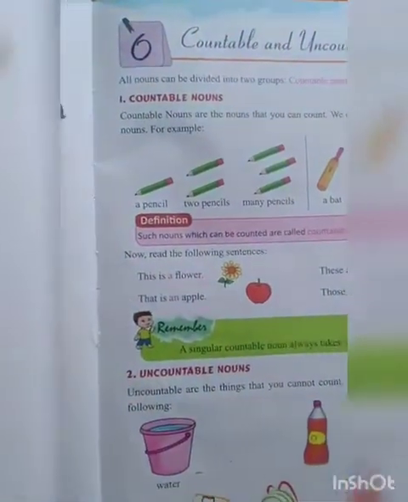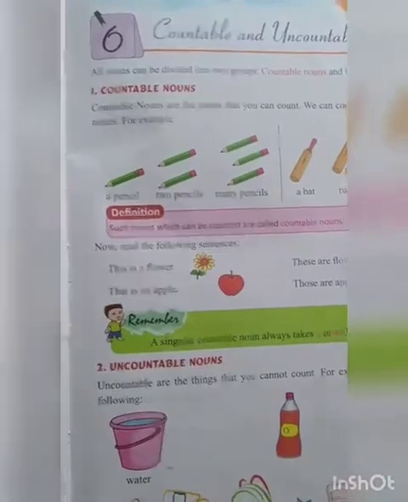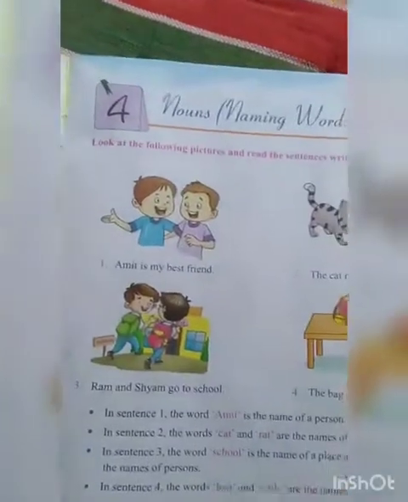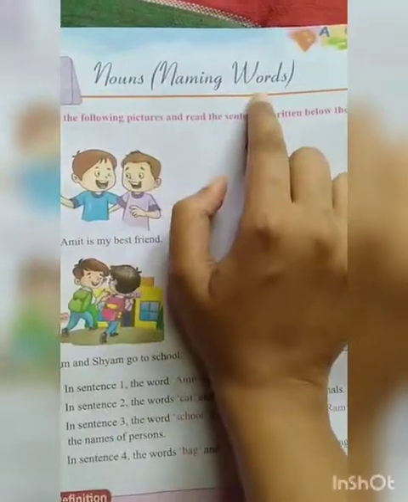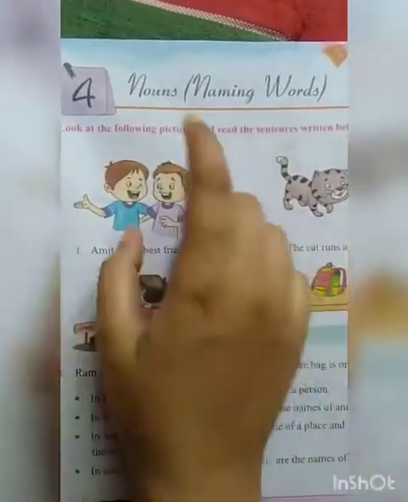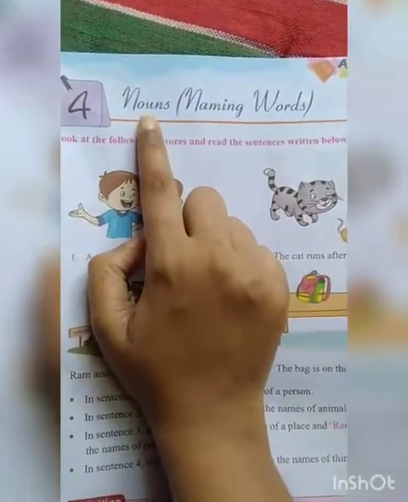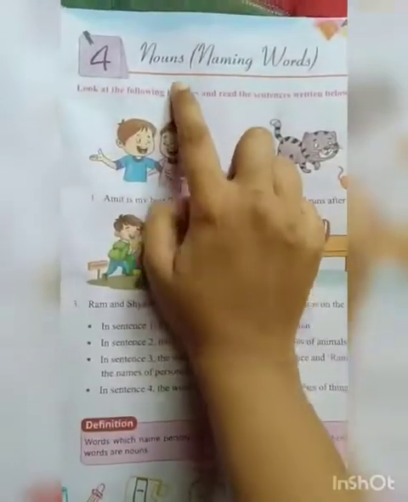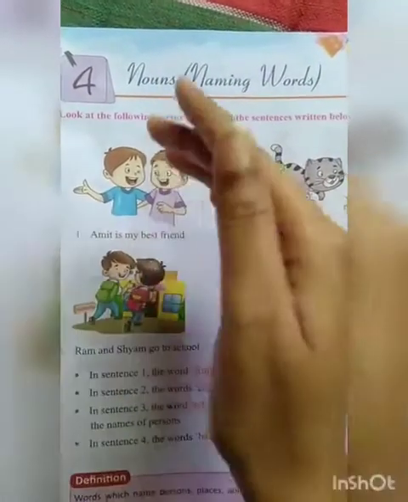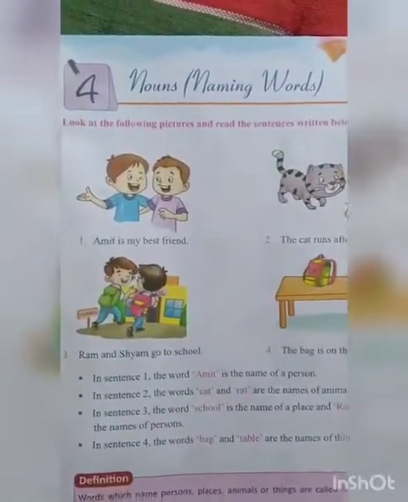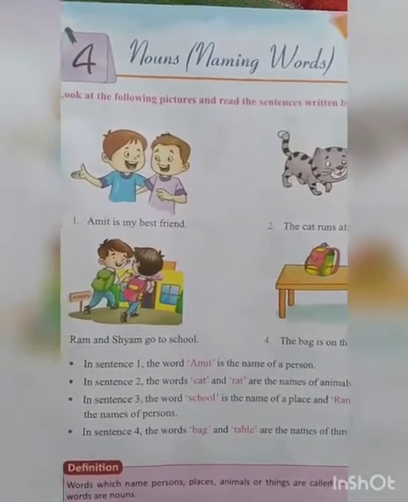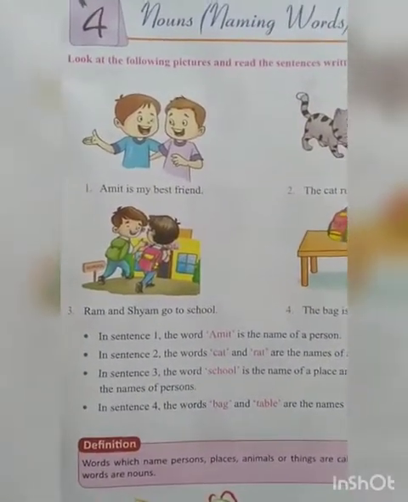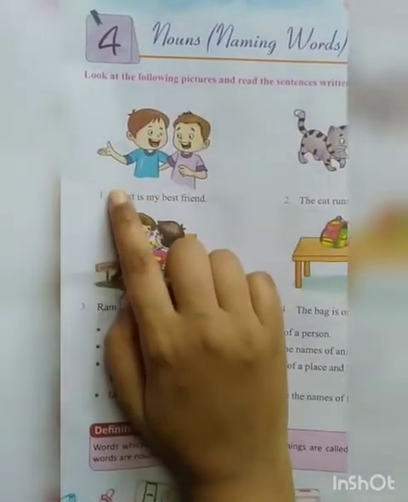Okay, so now in this class we will revise chapter 4. We have done the revision till chapter 3. So today we will revise chapter 4. Now nouns, that is naming words, are very important, because if you do not understand what a noun is, you will not be able to understand other chapters. For example, in the last class we did chapter 6, that is countable and uncountable nouns, right? Okay, now see the example.